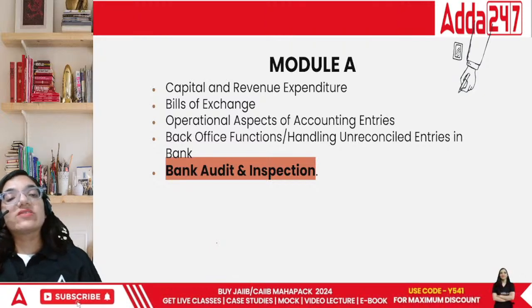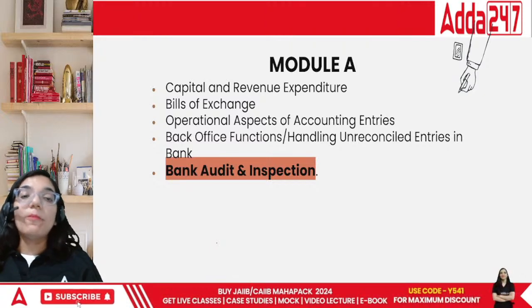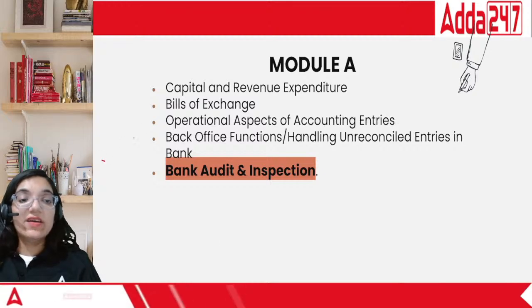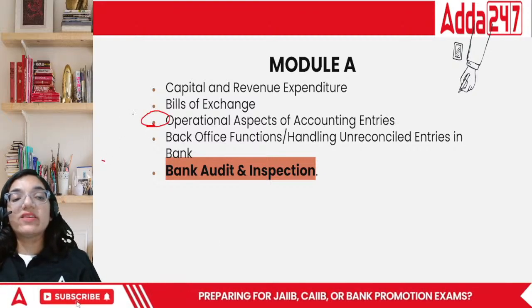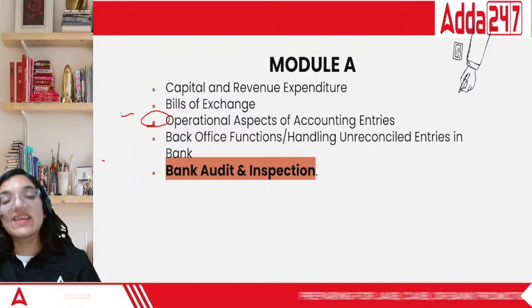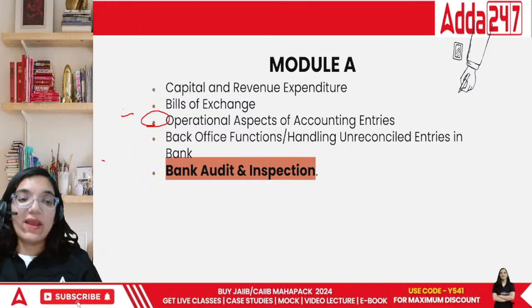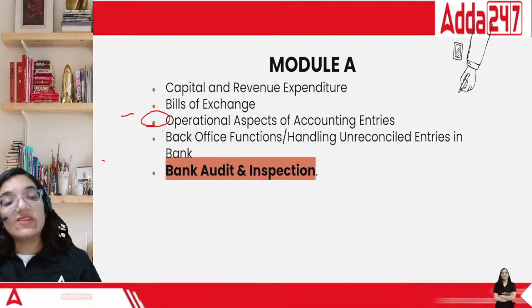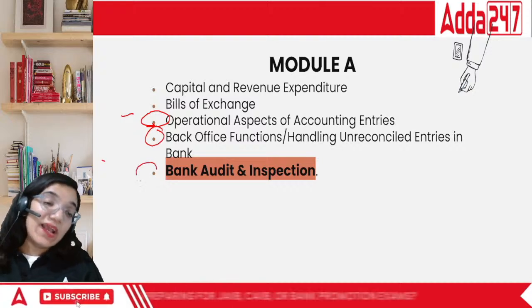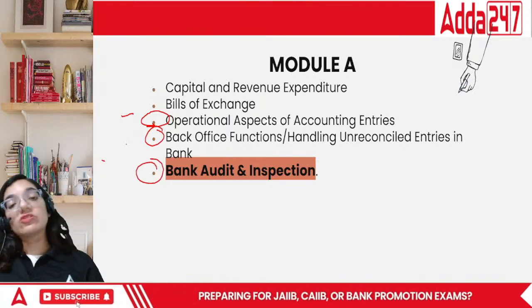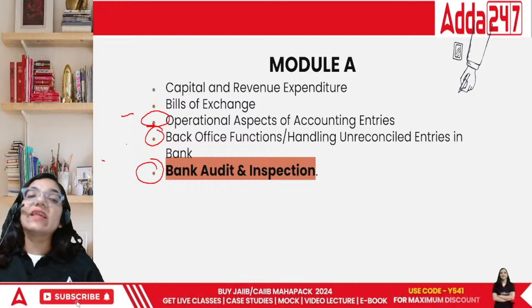Capital and revenue, bills of exchange, operational aspects of accounting entries. Everyone, this part is definitely something that you would have seen in PPB and INFS to an extent. Then back office functions is also something that is connected. Bank audit is something where you check the books of accounts and inspect them for any correction.